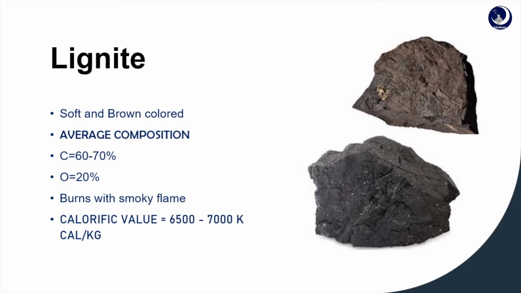And lignite. Lignites are the soft brown colored variety of lowest rank coal, consisting of vegetable matter more decomposed than in peat. It contains 20 to 60% of moisture, and on air drying it breaks into small pieces. The average composition is carbon 60 to 70% and oxygen about 20%. When combusted, it burns with a smoky flame, and the calorific value is 6500 to 7000 kilocalories per kg.